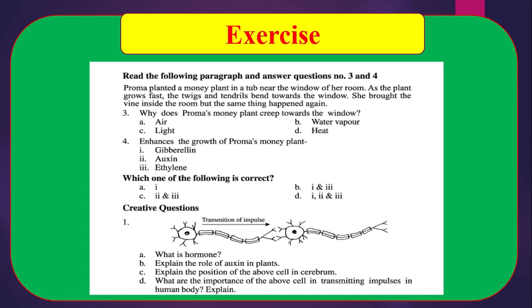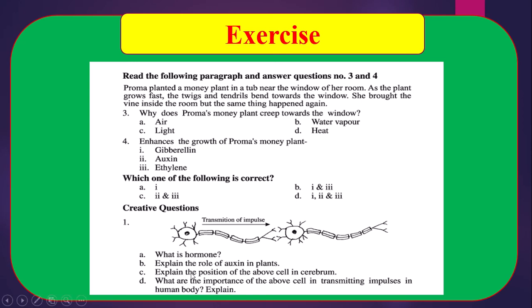Or we may say that the biochemical substances produced in the organism that perform important functions of the body are called hormones. Number B, explain the role of auxin in plant. We have to mention the functions of auxin in plant which are mentioned in your text.